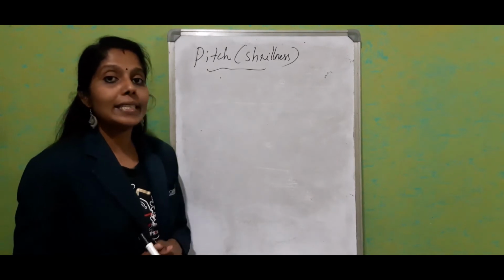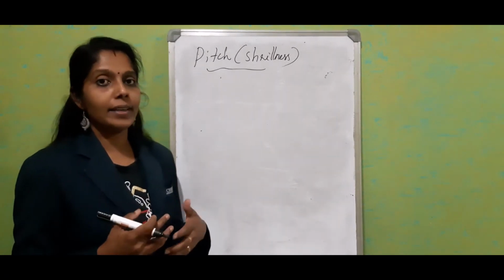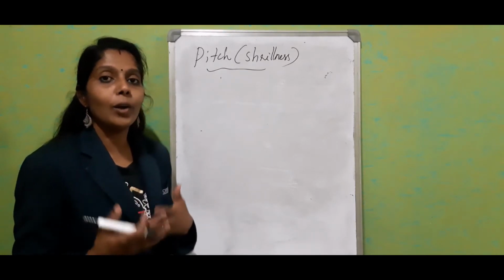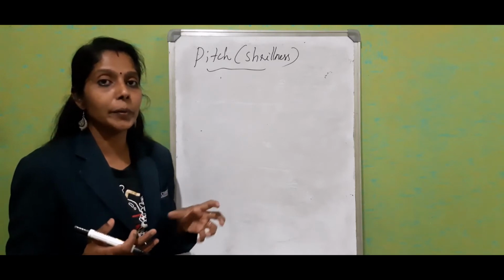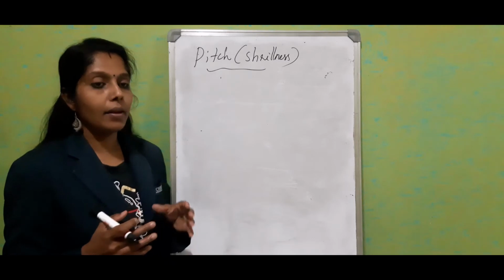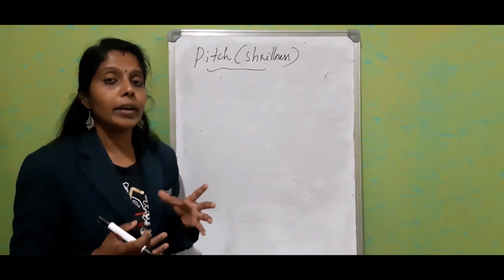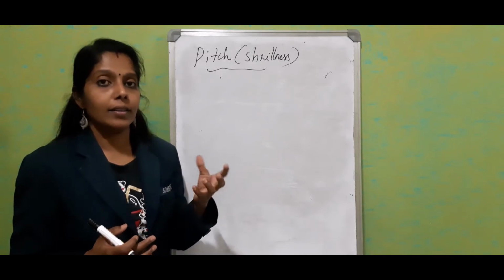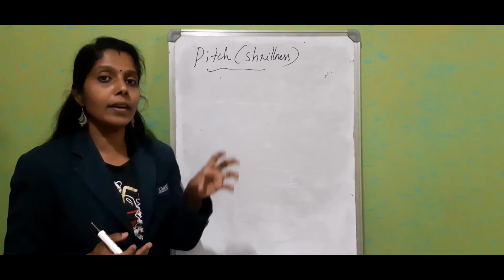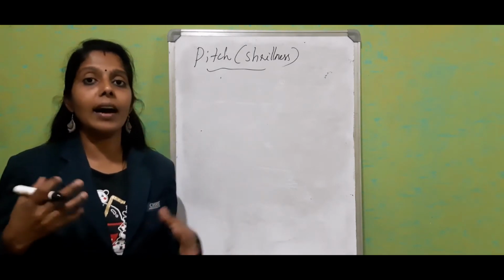Pitch is always related with musical sounds. Okay, if an instrument has high pitch, it produces shrill sound, and low pitch instruments always produce flat or grave sound. Okay, for example, in the tape recorder system, you might have noticed the bass and treble. So bass is related with the low pitch area and treble is related with the high pitch sound.